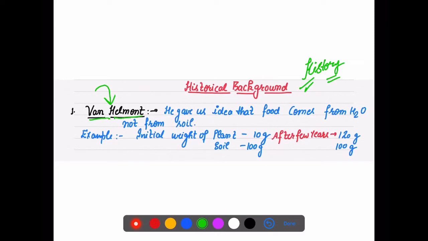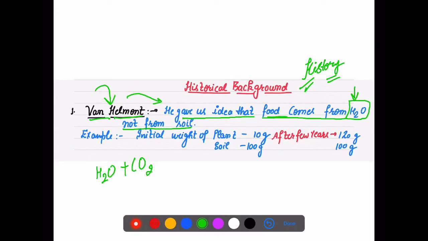He gave us the idea that food actually comes from water, not from the soil. He just gave us an idea. Now we know that water and carbon dioxide are essential raw materials, but he gave the simple idea that food is coming from a reaction happening with water, but not from the soil.